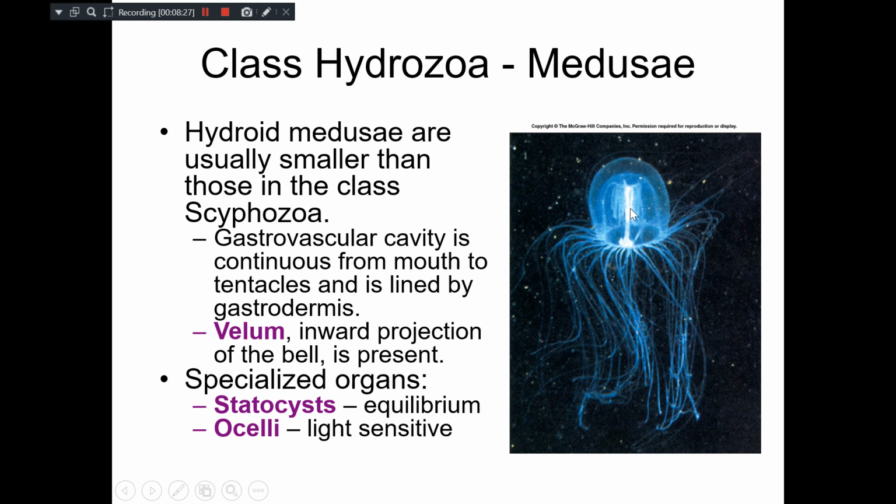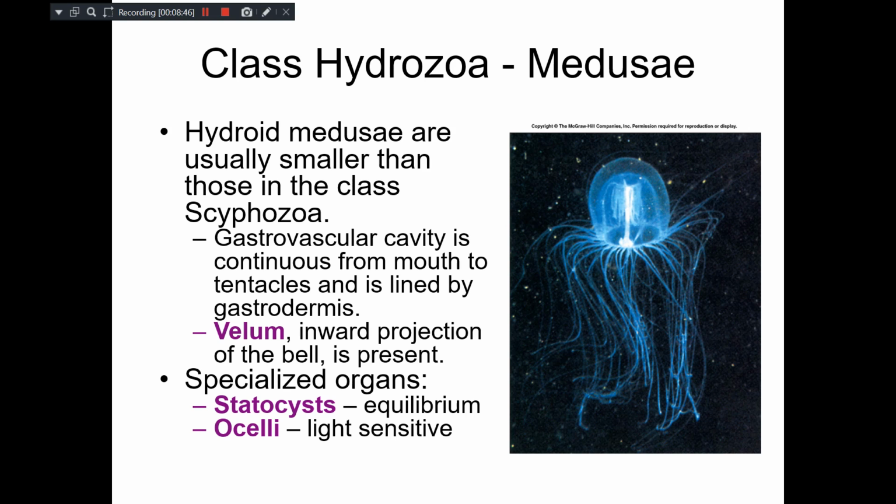And there is an inward projection of a frill-like structure known as velum, and ultimately it looks like an inverted bell.